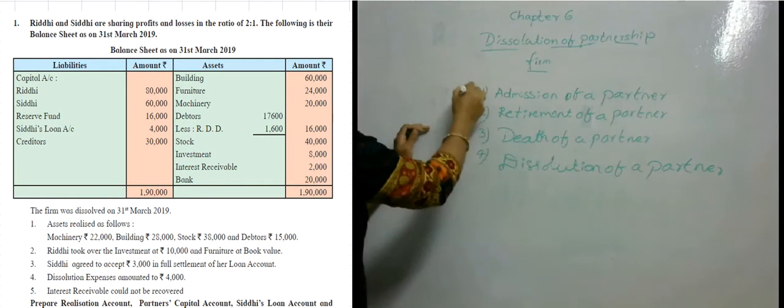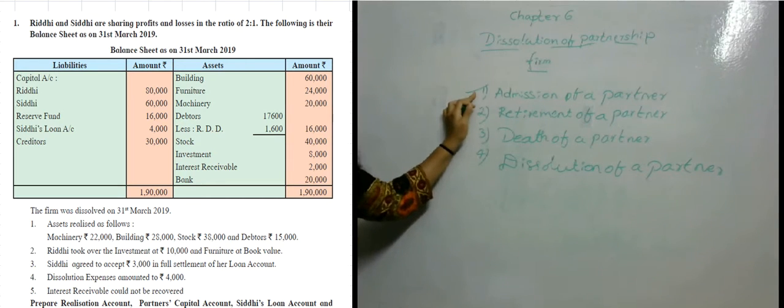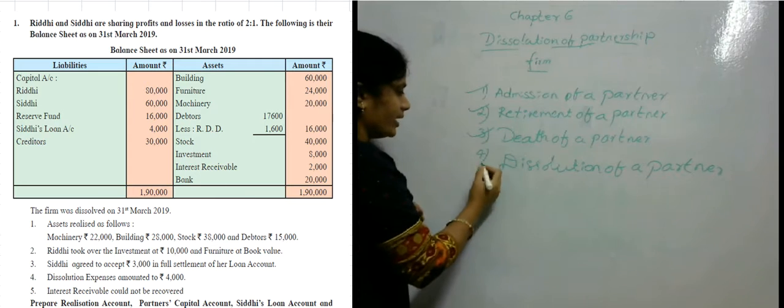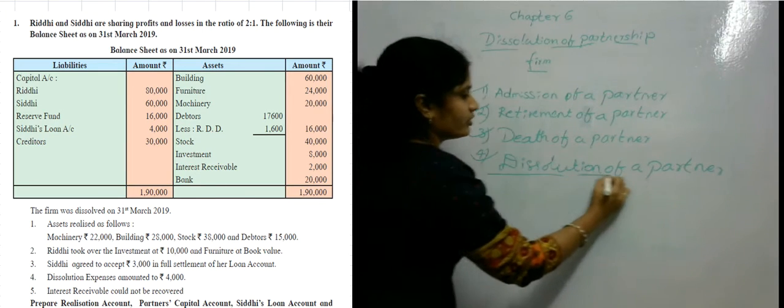We are done with the methods in admission, retirement and death of a partner. Now we'll study dissolution of a partnership.